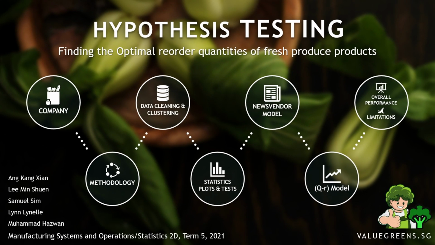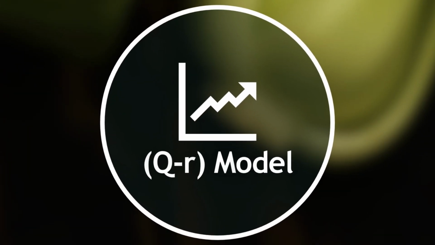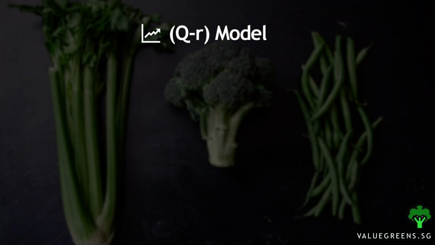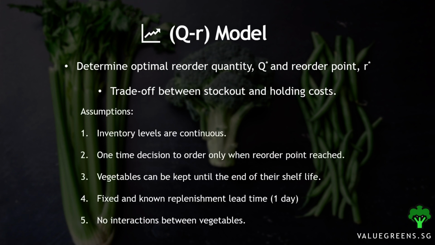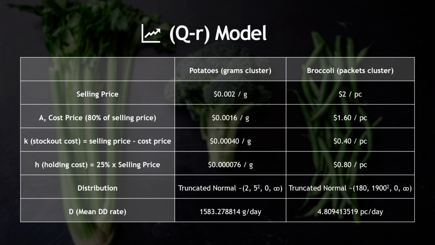For our second model, the QR model, we determine the optimal reorder quantity and point. The trade-off now is instead between the stockout and holding costs. The assumptions for this model are different. Importantly, the inventory levels are now monitored continuously, and a one-time decision to order is made when the reorder point is reached. For the model parameters, the same as before. The cost price is 80% of the selling price, and the stockout cost is the difference between the selling and cost price. The holding cost is taken to be 25% of the selling price.